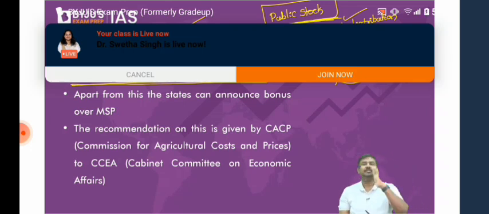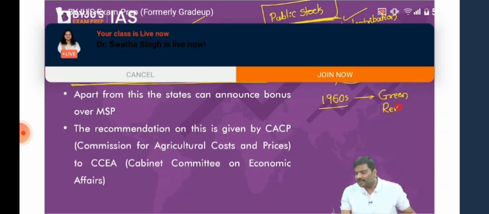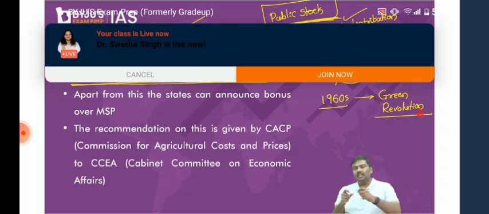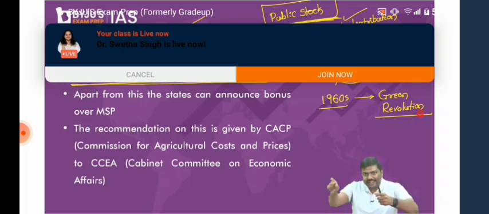Minimum support price. Now, why was it introduced? Follow this carefully. It is associated with the 1960s Green Revolution. What happened in the Green Revolution? The Government of India promoted the usage of high yield variety seeds, irrigation, pesticides, insecticides, mechanical tools, etc., so that productivity and production would increase.